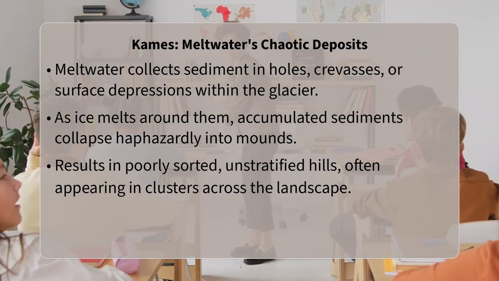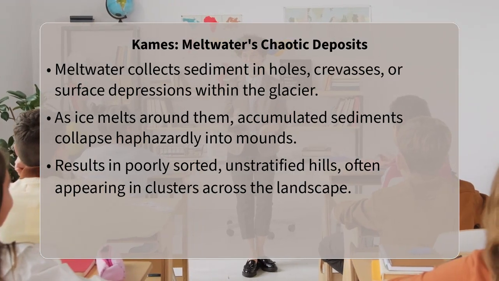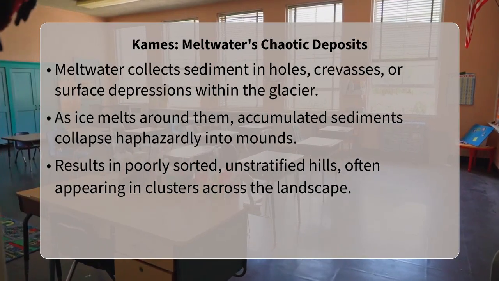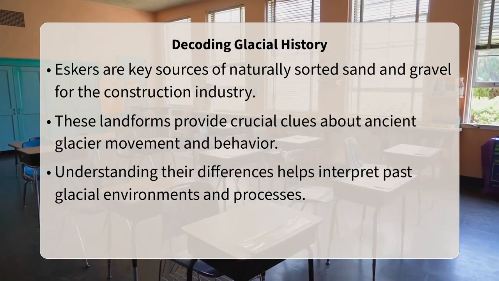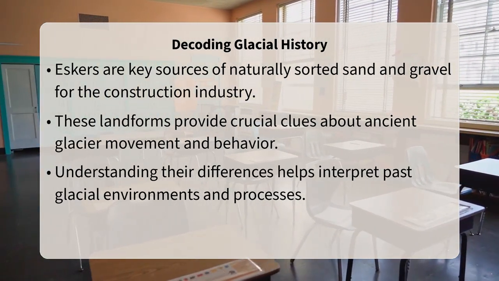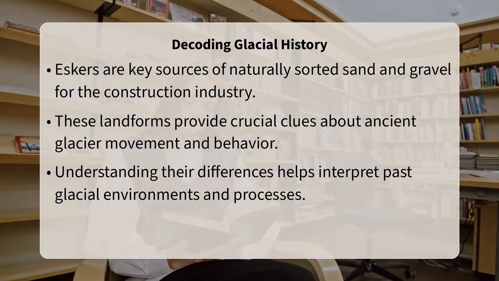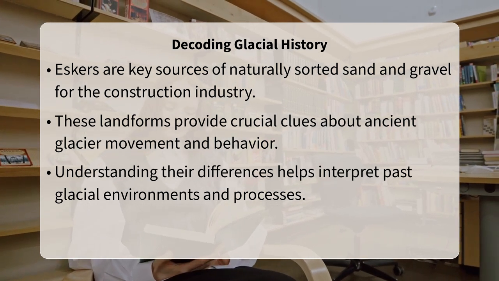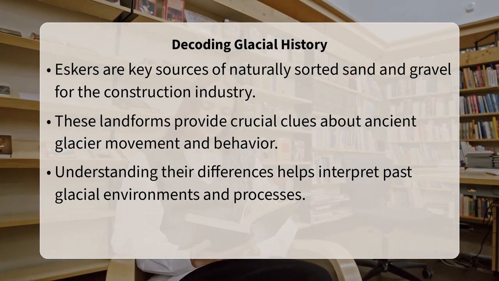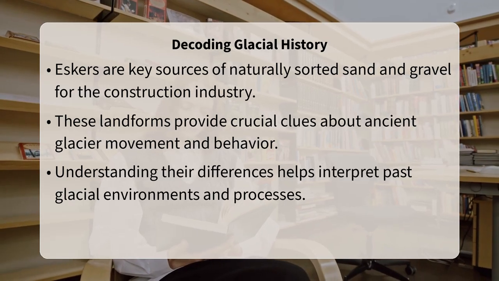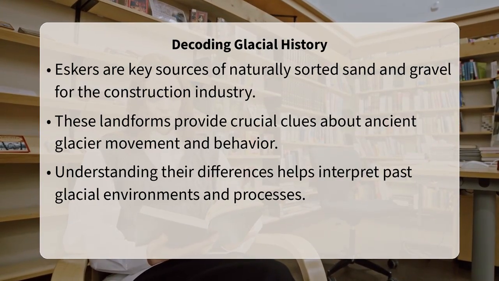These landforms are not just geological curiosities, they are significant resources. Eskers, in particular, are highly valued sources of sand and gravel for construction, often referred to as aggregate. Because their sediments are naturally sorted and relatively clean by the action of flowing water, they are a prime target for quarrying. Understanding their formation also provides valuable clues about the movement and behavior of ancient glaciers, including the direction of subglacial water flow and the extent of glacial ice sheets. They are crucial indicators for paleoglaciology, helping scientists reconstruct past ice ages.